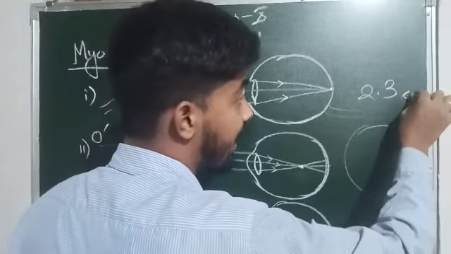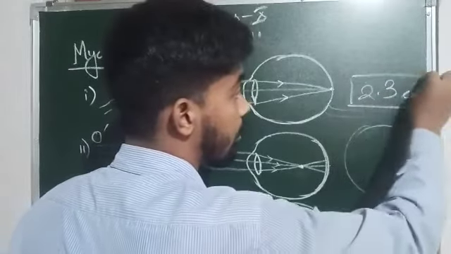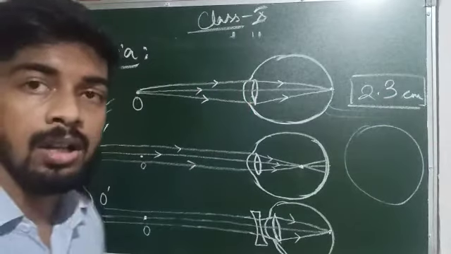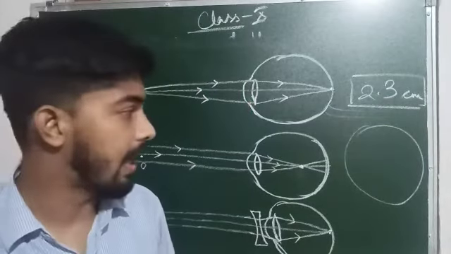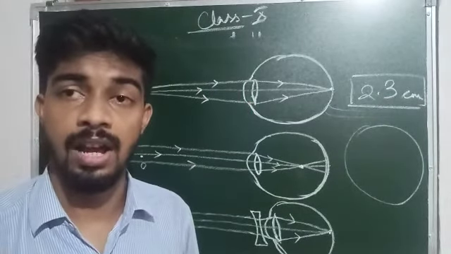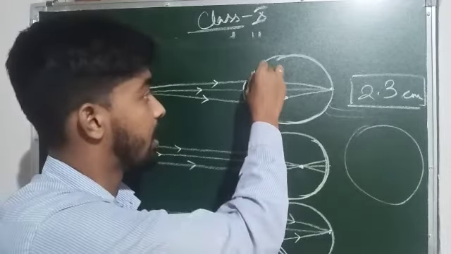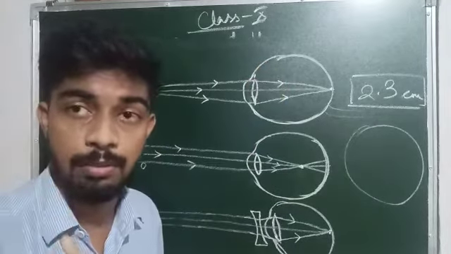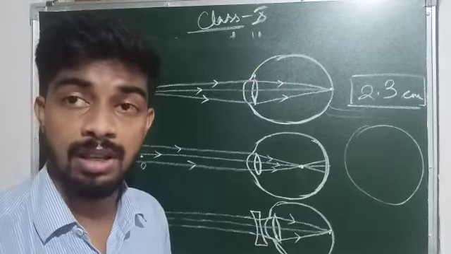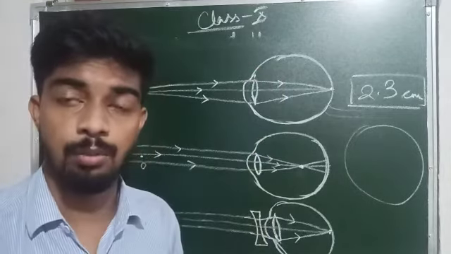The diameter of the human eye normally is 2.3 centimeter. Because of an accident in the eye, the ciliary muscles can become weak, there might be some injury. Because of aging, the ciliary muscles can also become weak.